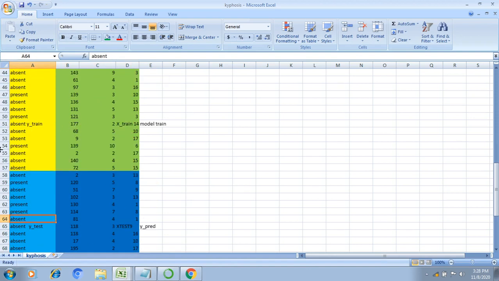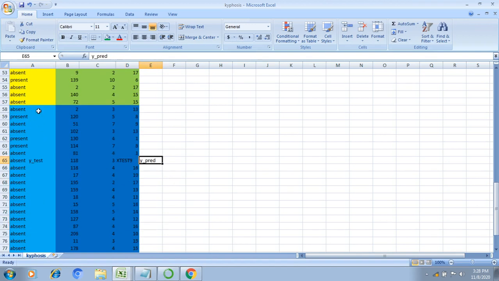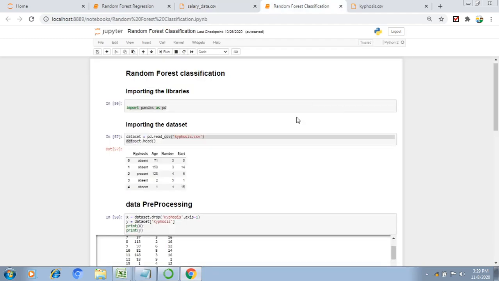Similarly, if I want to train my model, I need to pass x train and y train, and my model training will be over. Similarly, I need to pass the x test to get the y prediction. Once we have the y prediction, we can calculate the accuracy between the actual data and my prediction data. This is the way we can do it for random forest classification.